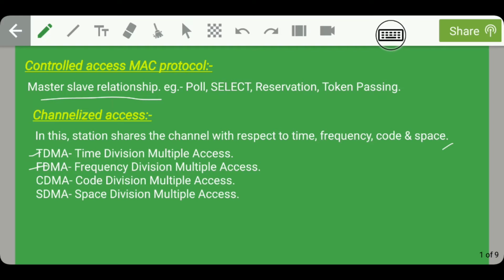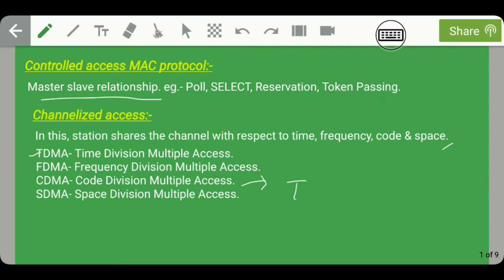So guys, here I have written the full form of all these four terms. TDMA stands for time division multiple access, FDMA stands for frequency division multiple access, CDMA stands for code division multiple access, whereas SDMA stands for space division multiple access.